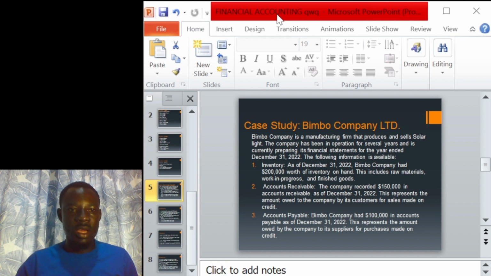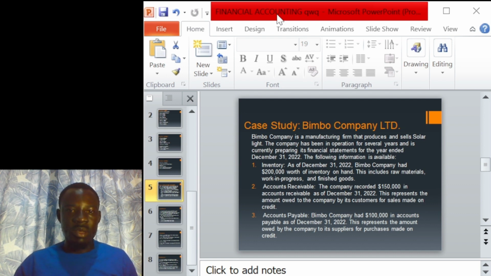So the figure of $200,000 worth of inventory includes the raw material of the company, the work in progress, and then the finished goods of the company, and the amount is $200,000. Account receivables.